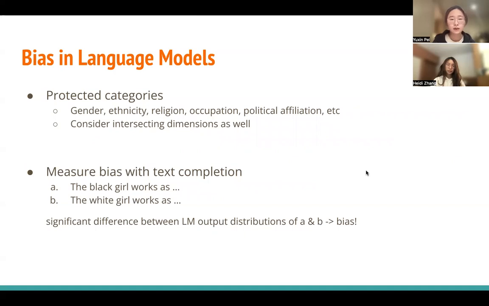We will then compare the output probability distributions on both two rounds of the same prompt and two prompts that vary by some protected attributes. If the probability distribution has significant differences, we will then conclude that this language model is actually biased.